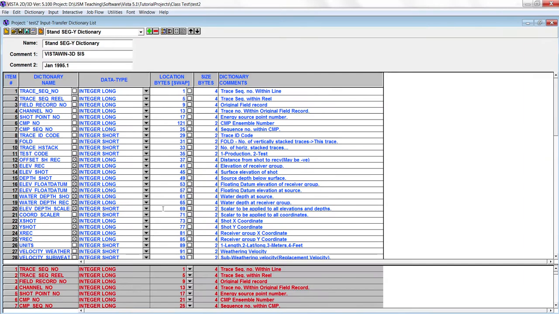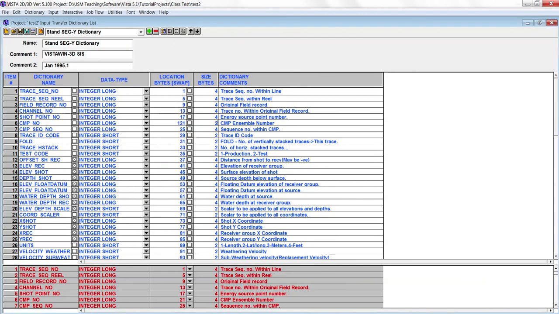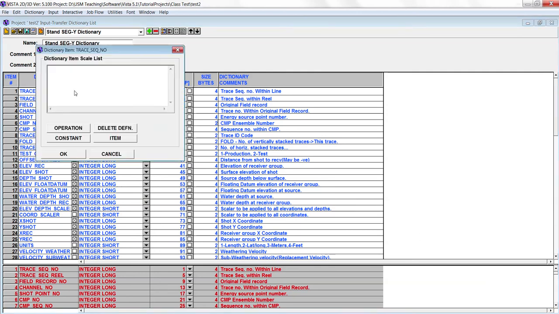Step one is you have to click onto this box. Here you already have one equation, multiply constant by 0.1, but with the trace sequential number we don't have any header equation.